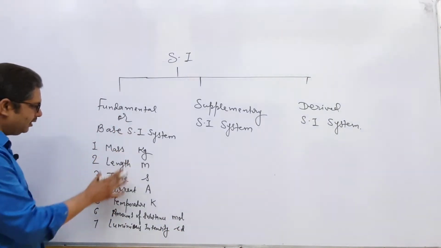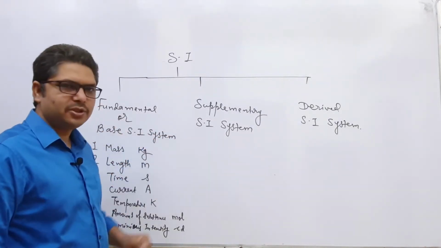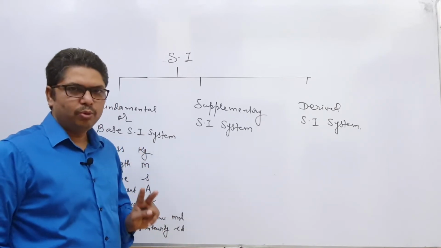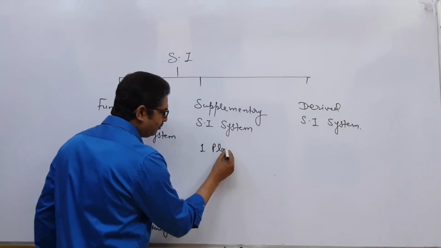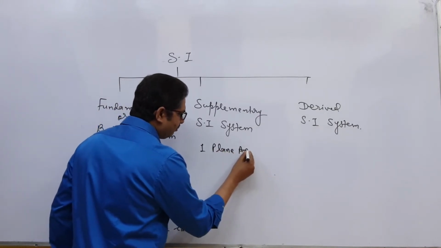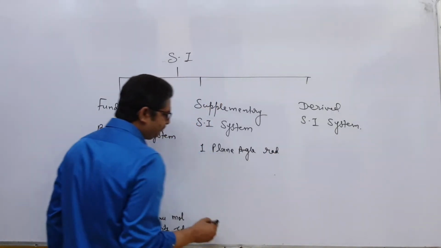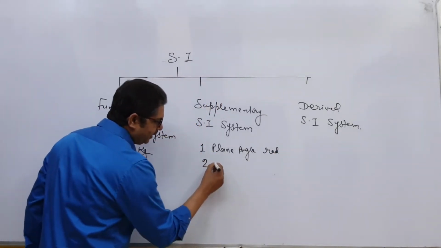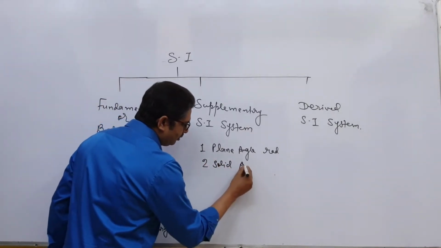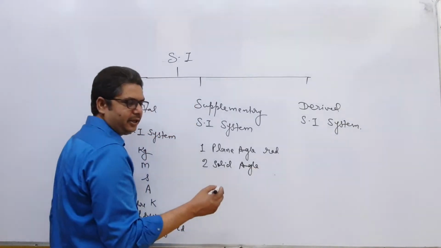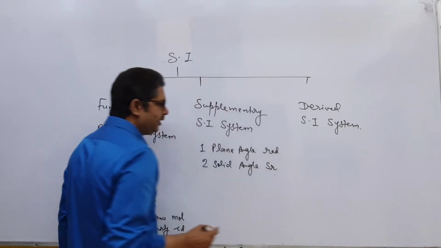So these are the base SI system, and supplementary SI system are 2. They are, number first is plane angle, unit is radian, symbol is rad. Number second is solid angle, unit is steradian, and symbol is sr for steradian.